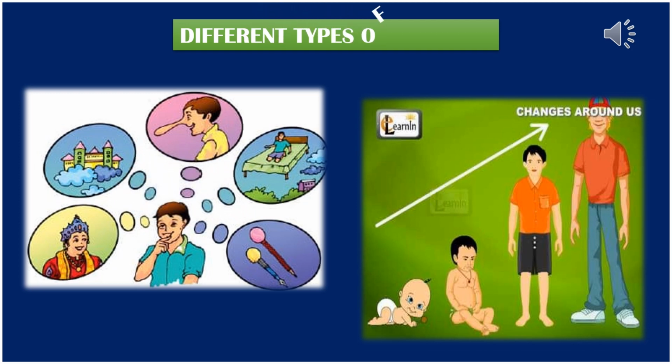The name is Changes Around Us. We will observe different types of changes in this chapter that actually happen around us. There are many types of changes that take place all the time.